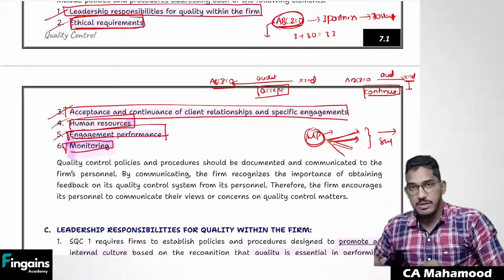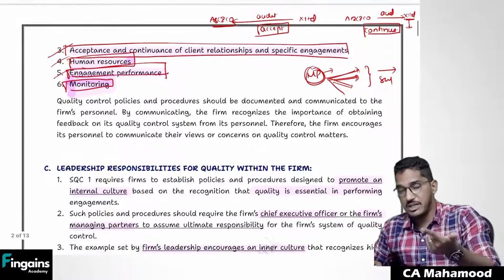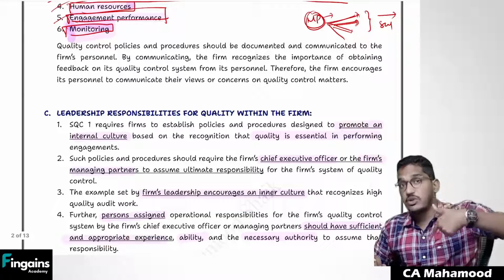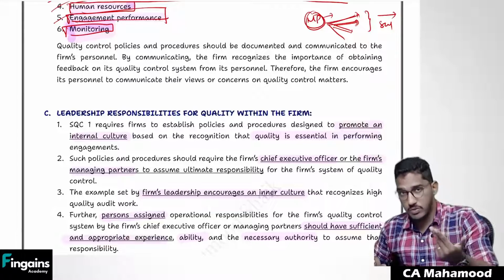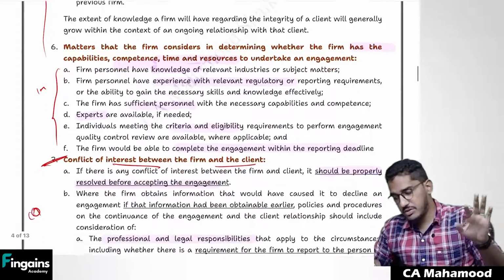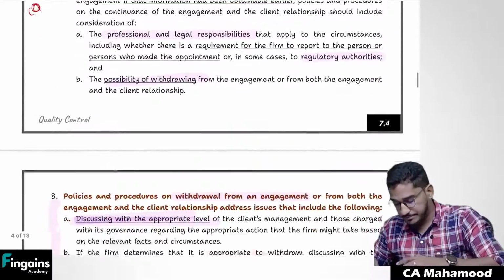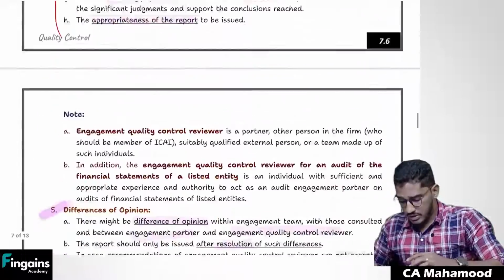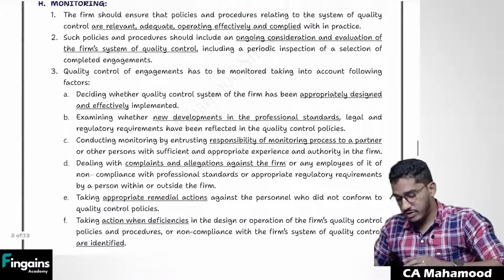Whatever policies we have implemented, whether they are adequate, whether they are getting practically followed, and whether there is any requirement to update those policies and procedures, that continuous monitoring also should happen. Just by implementing policies, your responsibility is not going to come to an end. You need to monitor also, you need to review them also.